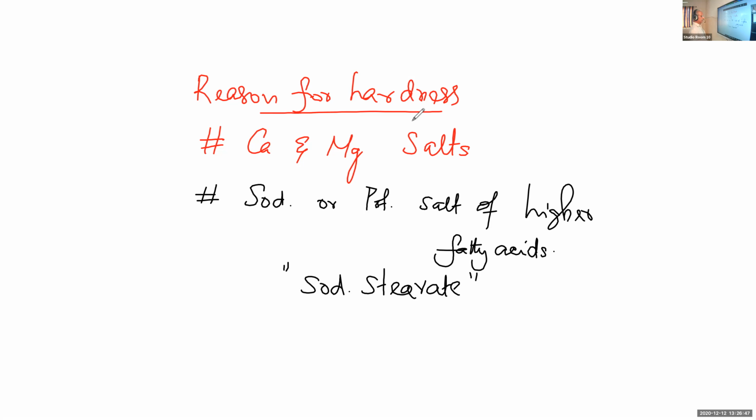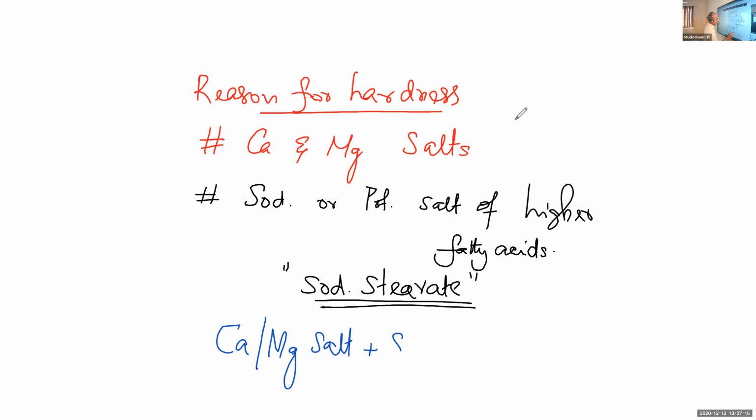When such a soap, a sodium salt or a potassium salt, is mixed with hard water containing calcium and magnesium salts, what happens? Calcium and magnesium salts react with the soap with the formation of a calcium or magnesium soap.